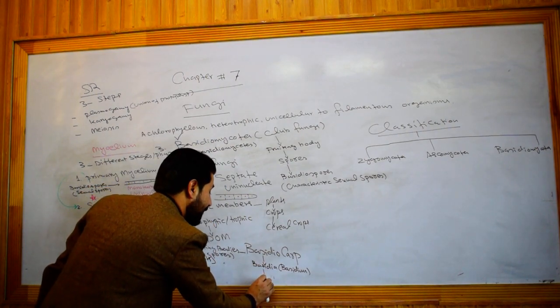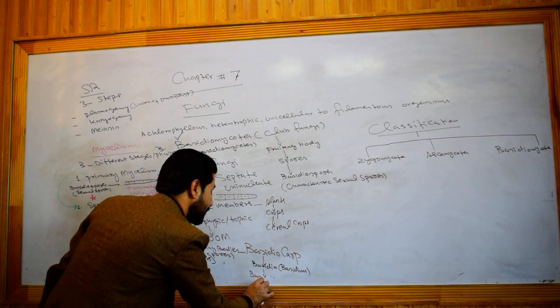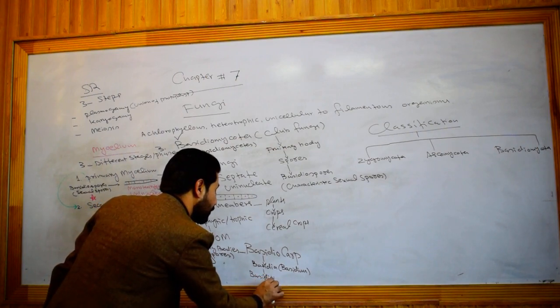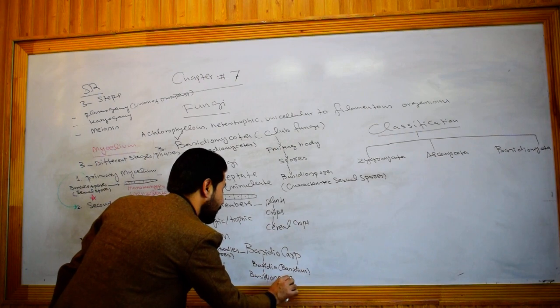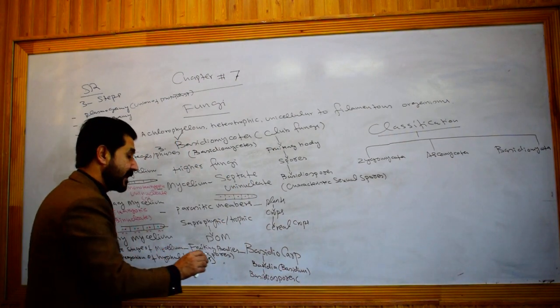And in basidia, sexual spores are produced, which are called basidiospores.